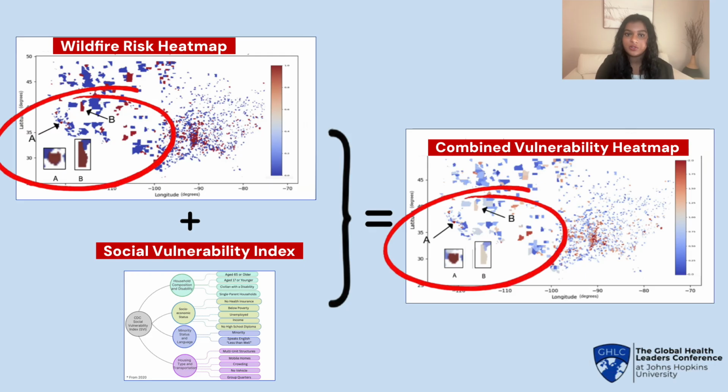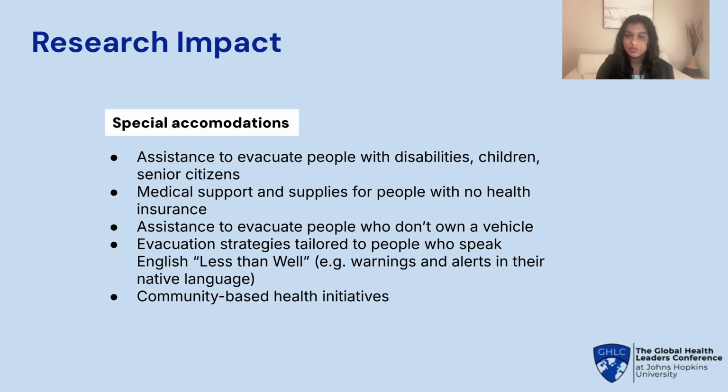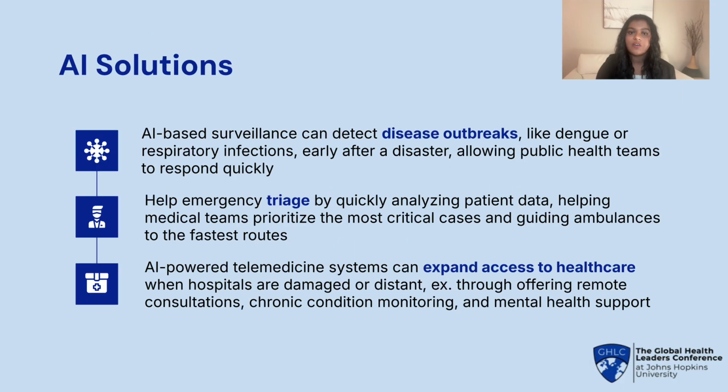And Tract A is actually Merced County in California, which is regarded as one of the centers of poverty in the USA. And Tract B is Eureka County, Nevada, which is one of the wealthier counties. By providing this level of insight, my research enables emergency health responders, fire managers, and policymakers to plan where to allocate resources while considering special accommodations for vulnerable communities. For example, helping evacuate individuals with disabilities or ensuring that medical supplies are available for those who don't have health insurance. This is one solution of how to create health equity during natural disasters using AI.